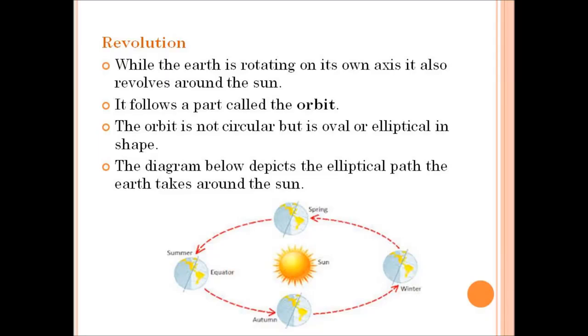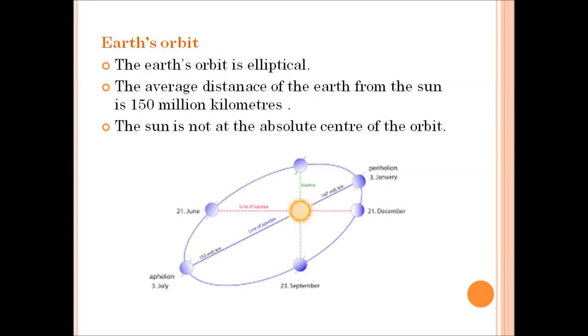So the movement of the earth around the sun in an elliptical orbit is called revolution. Earth's orbit. We have already studied that the earth's orbit is elliptical in shape. The average distance of the earth from the sun is 150 million kilometers. The sun is not the absolute center of the orbit. That is, since the orbital path is elliptical in shape, the sun does not remain in the absolute center of the path.